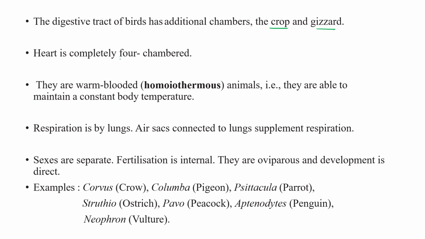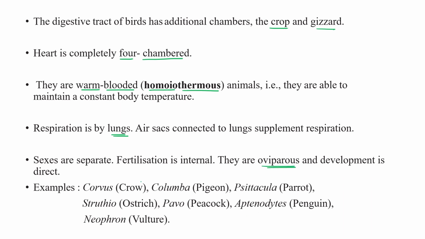Heart is completely four-chambered. They are warm-blooded. Homeothermous is the right term for all the animals who can regulate their body temperature, means aves and mammals. So they are homeothermous animals. They are able to maintain their constant body temperature. Respiration is via lungs only. Air sacs are connected to the lungs and supplement respiration. Sexes are separate. Fertilization is internal. They are oviparous and development is direct.